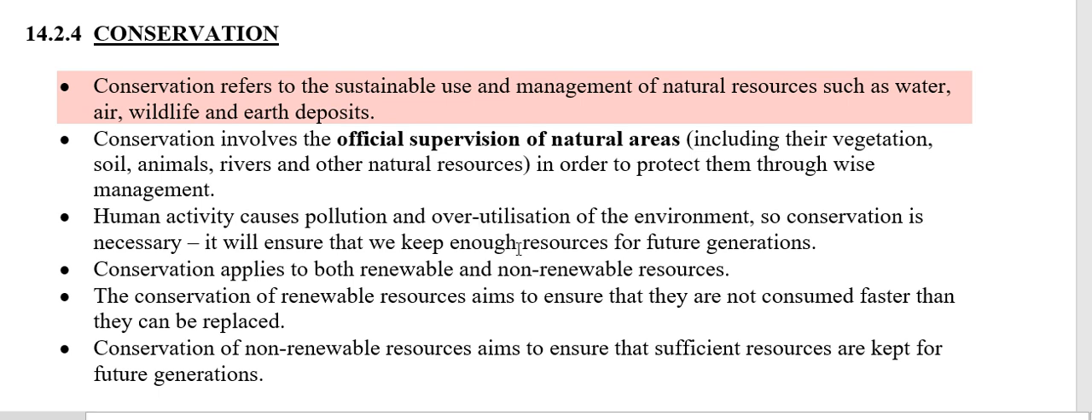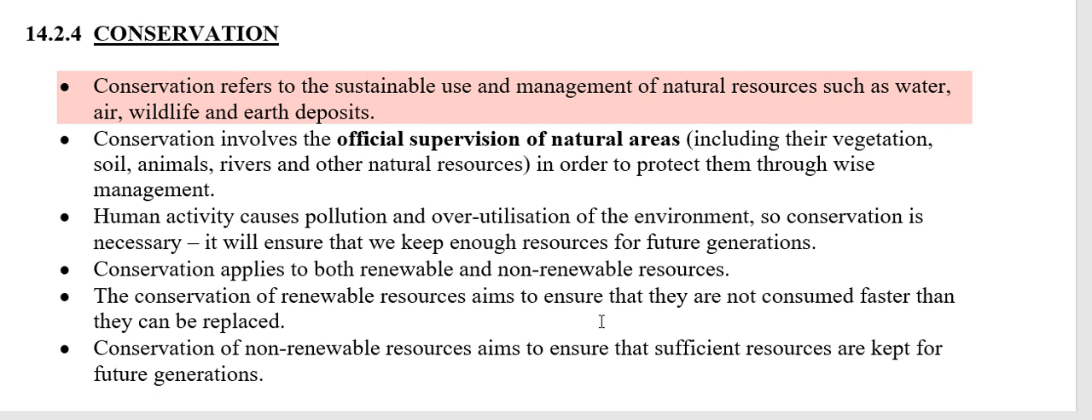We already said that any human activity causes pollution. The fact that we are alive, the fact that we are breathing is causing pollution. When stuff has to be produced for our consumption, it is going to create pollution. We go to the bathroom, it causes human waste. We throw away the packaging, the plastic straws. Any human activity causes pollution and overutilization of the environment.